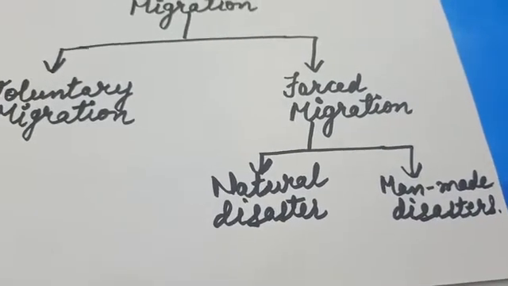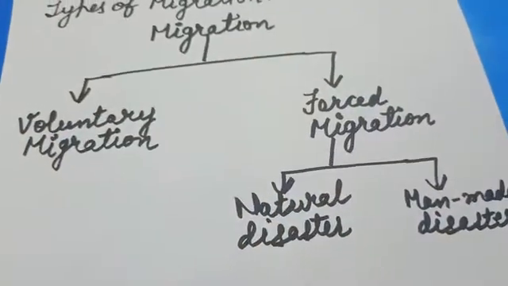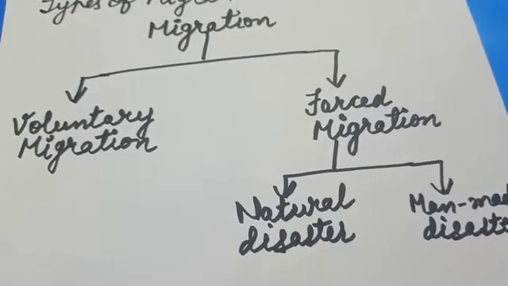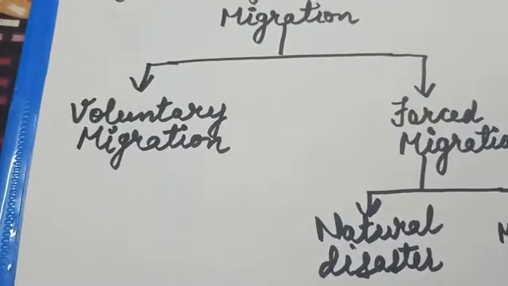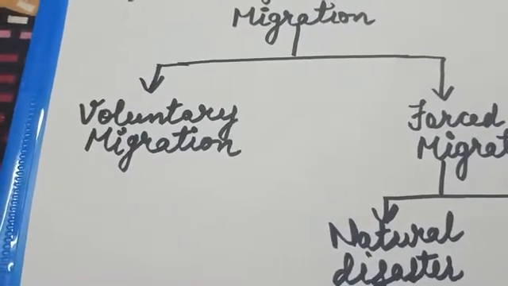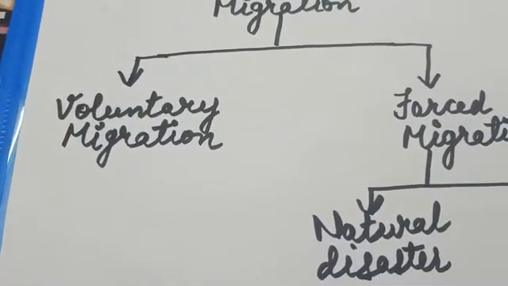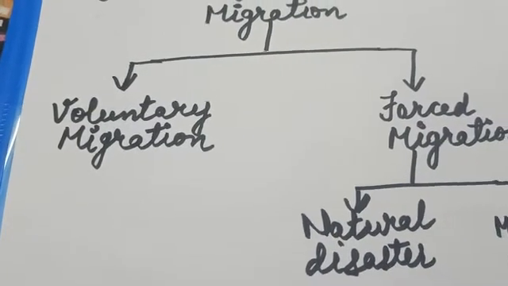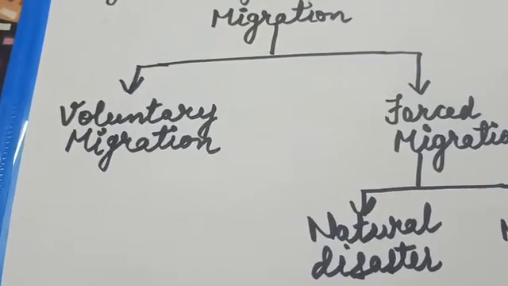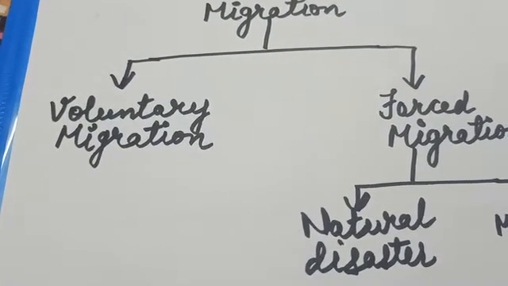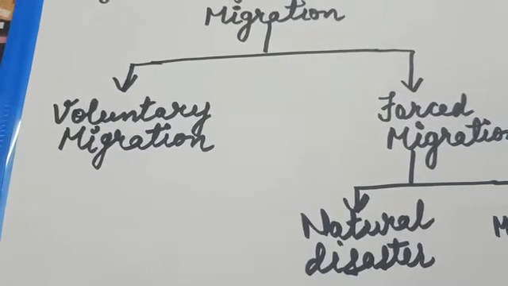Now, sometimes when migrants move, they have to face many hardships, many difficulties, and sometimes they have to live without basic amenities like shelter, sanitation, and safe drinking water. Sometimes women have to work hard, the children do not get education, and they start begging.